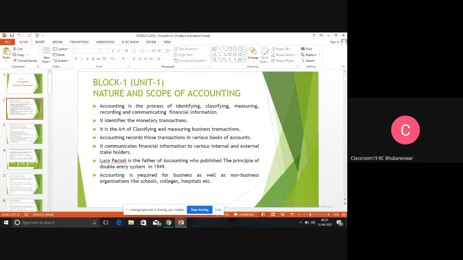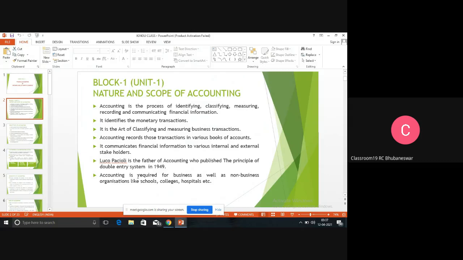So after that, interpreting and summarizing. That means we interpret and summarize what will be the financial position of the organization. And last thing is communicating the financial information. It communicates that information to various stakeholders.